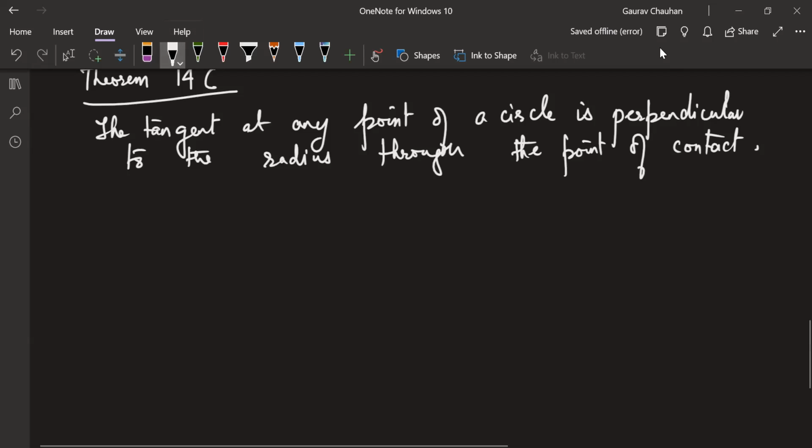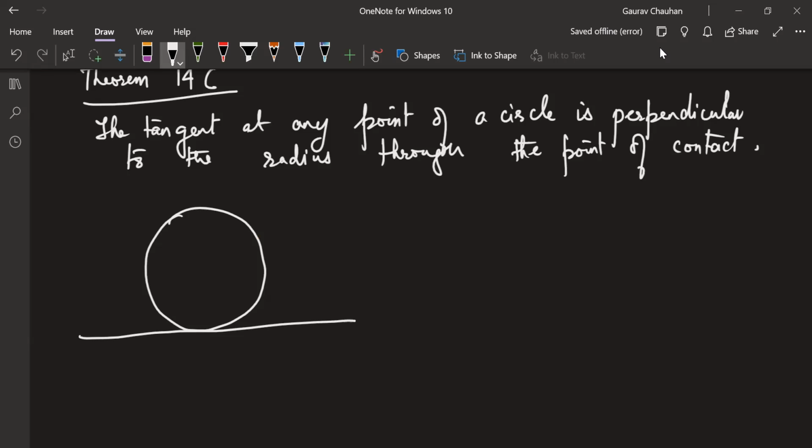I'm going to write the given and to prove. You need to draw a circle quickly. Draw a tangent to it also. Let this tangent be called XY, and let the radius be OP. That radius which is touching the point of contact is P.